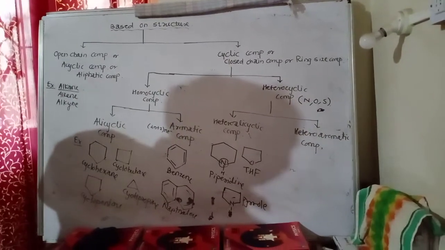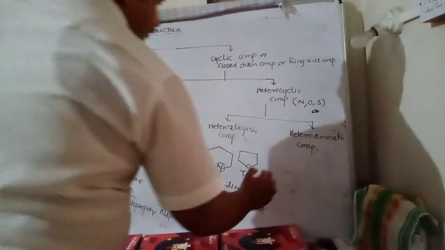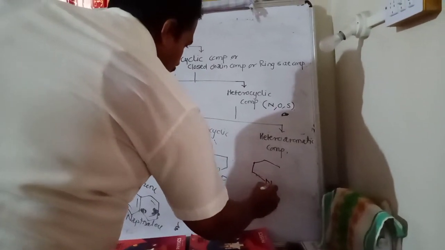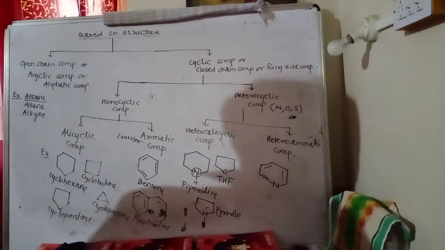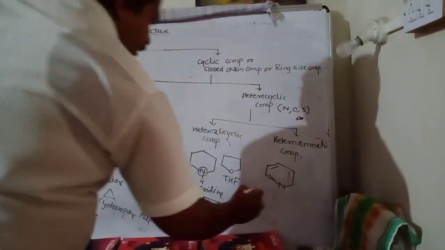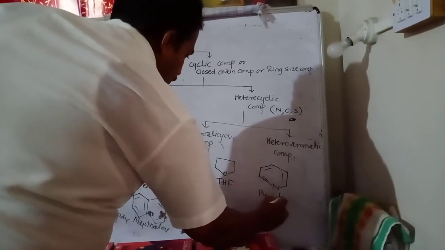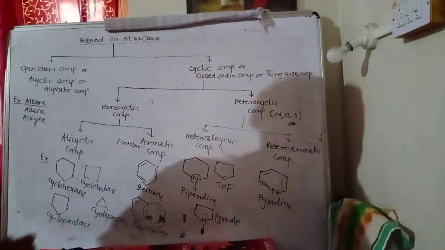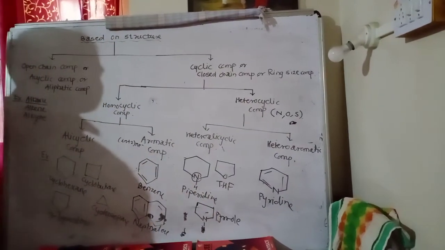Students, tell me the definition of heteroaromatic compound. Heteroaromatic compound is nothing but an aromatic ring containing at least one heteroatom. This is an example of a heteroaromatic compound. The name of the example is pyridine. It is an aromatic ring containing at least one heteroatom. Therefore, it is an example of heteroaromatic compounds.